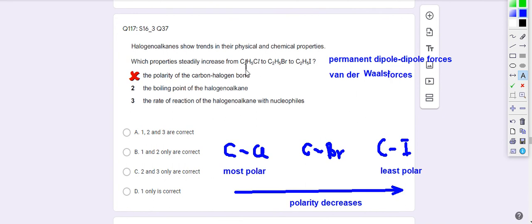So from C2H5Cl to C2H5I, the number of electrons increases. Now, when the number of electrons increases, it will lead to increased strength of van der Waals forces.